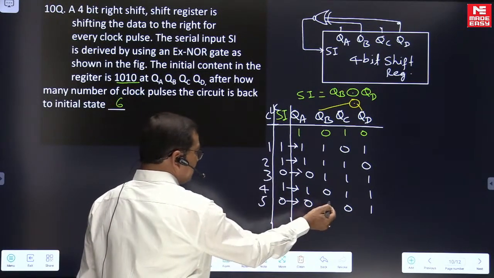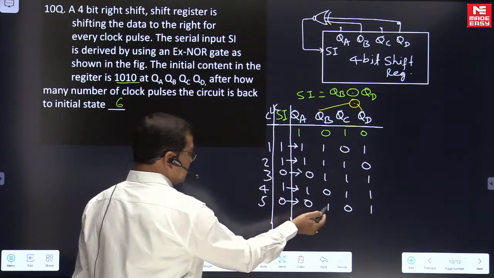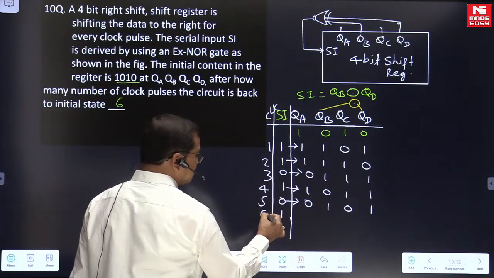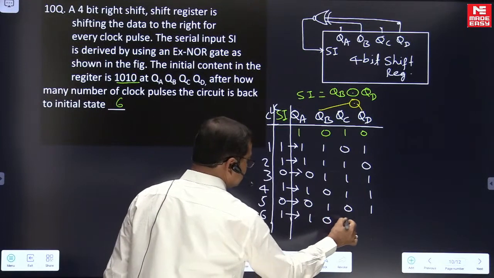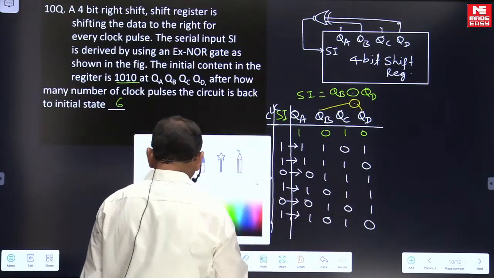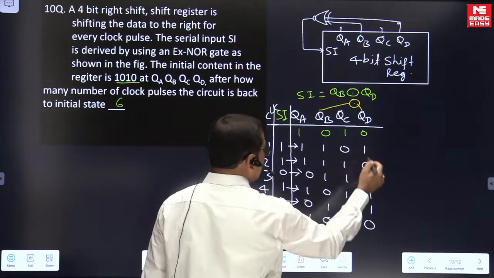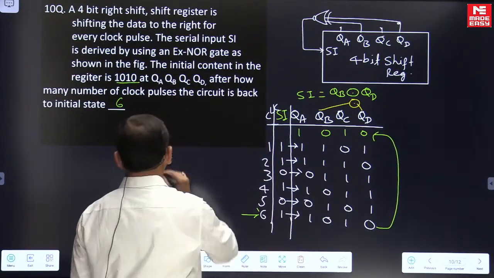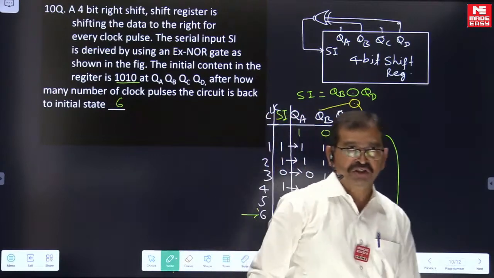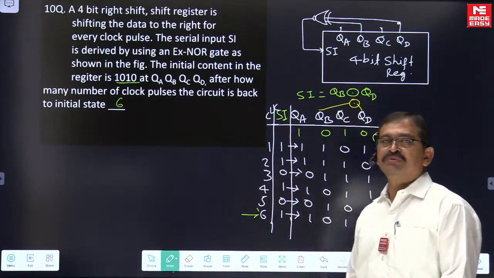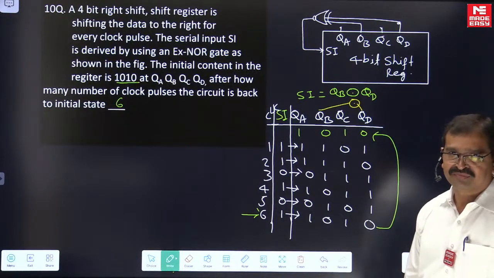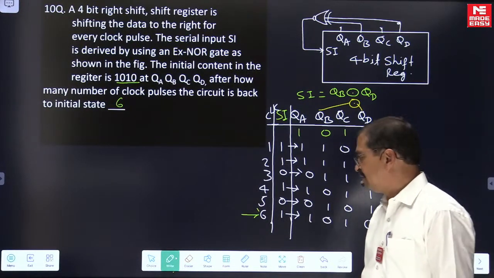Before the next clock, that is the 6th clock pulse, QB and QD are both 1, so the XNOR result is 1. Apply the 6th clock pulse and we get 1 0 1 0. So it is back to the initial state. It is back to the initial state after 6 clock pulses. So the answer to this question is 6. Right?